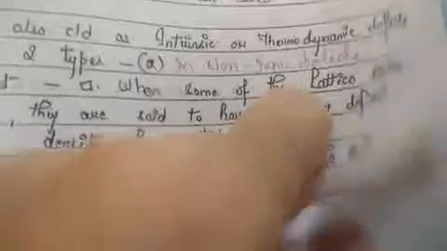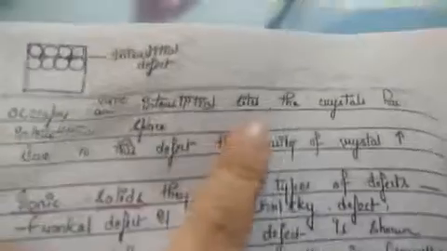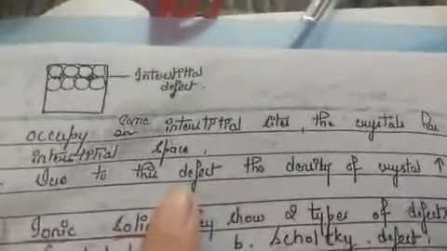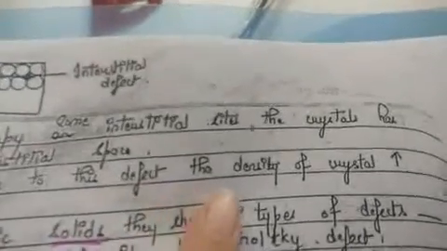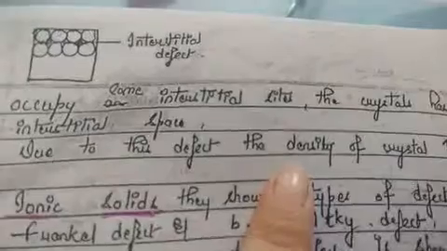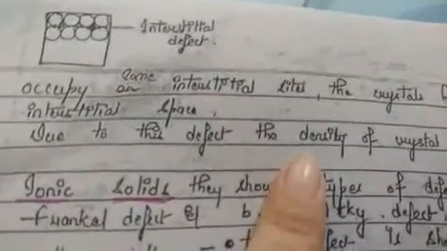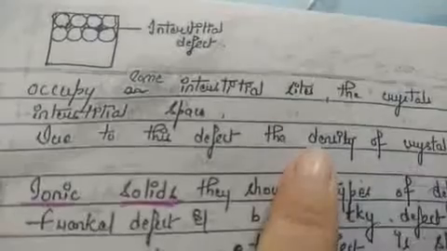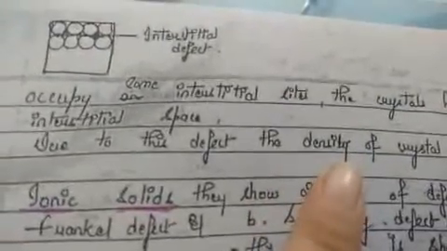When some constituent particles occupy the interstitial sites, the crystal is said to have interstitial defect. And due to this defect, definitely the density will increase. So in terms of density, vacancy and interstitial defects are opposite of each other. In vacancy defect the density decreases, and in interstitial defect the density increases.